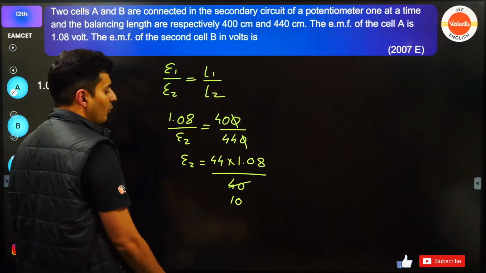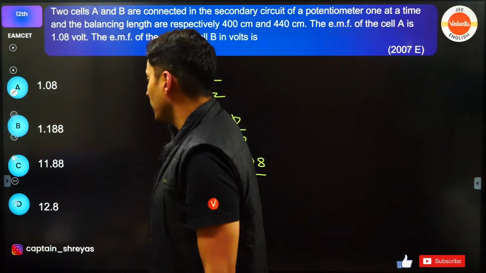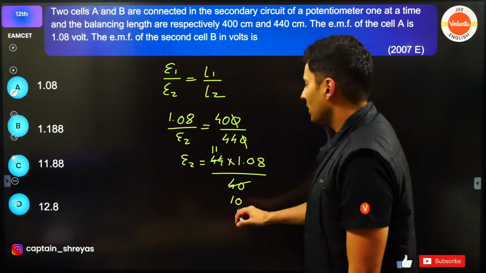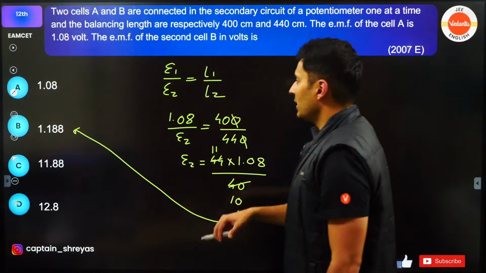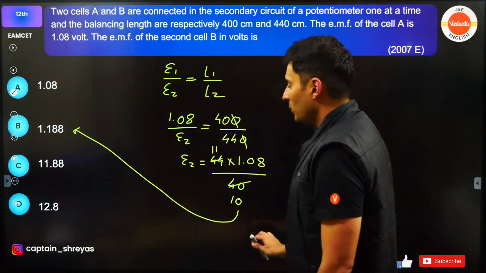This goes with 4 10 times. This goes with 4 11 times. Multiply this and see what you are getting. I think it will be one of these only. It will be 1 point something. It can't be 1.08, of course. It will be 1.188.